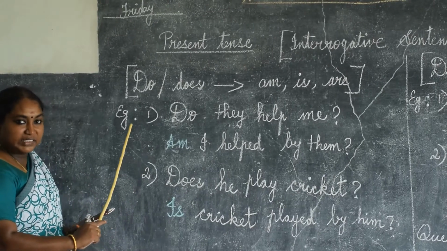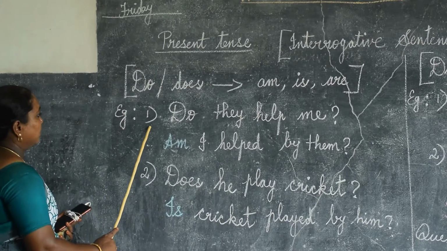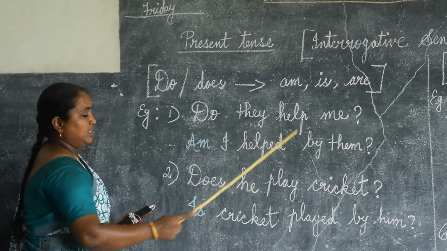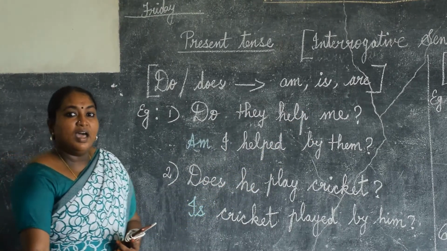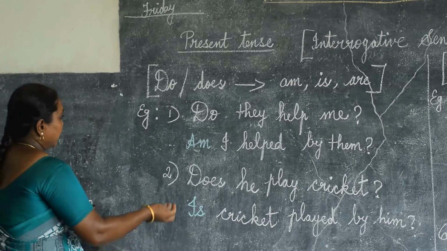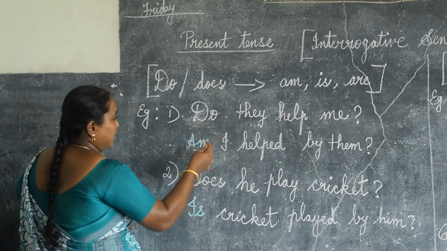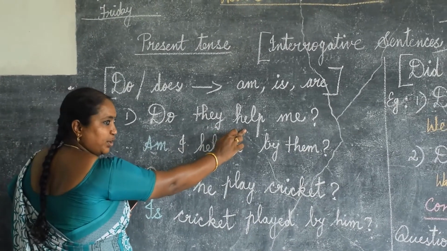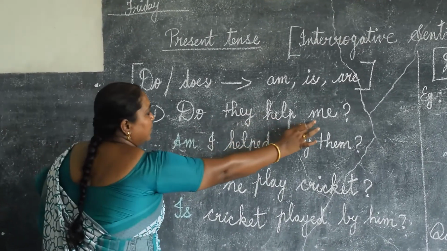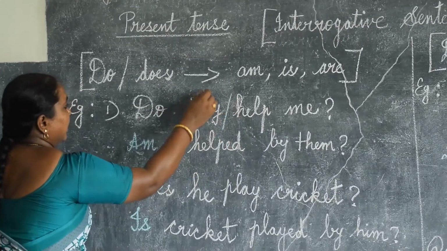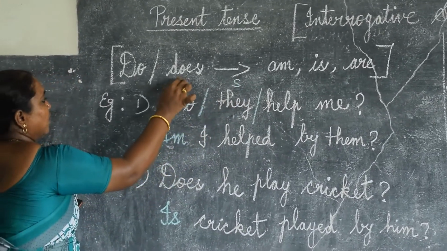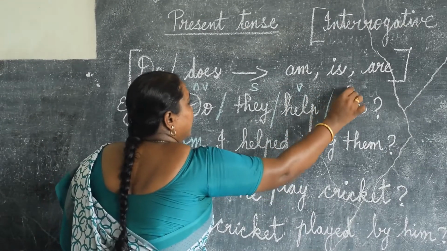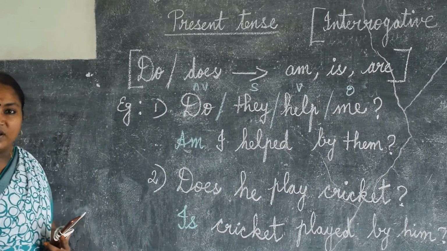Shall we see the example now? See here, the first example is: Do they help me? Here, do is the auxiliary verb. They is the subject. Help is the main verb. Me is the object. Have you understood?